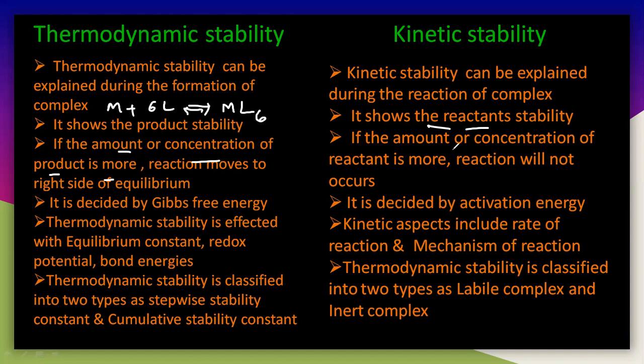But if the amount or concentration of the reactant is more, then the reaction will not occur. Suppose the reactant concentration is high, here ML6. If it is reacting with Y, you are getting the product ML5Y plus ligand. So if the reactant concentration is very high, if ML6 is more, that means the reaction will not occur here. The reaction completely stops here.